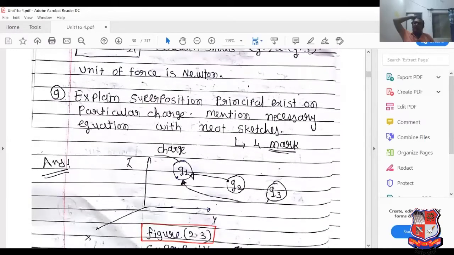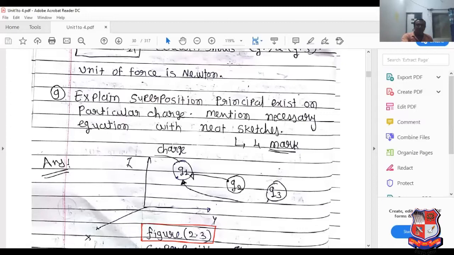Now see, explain the superposition principle on a particular charge. Mention the necessary equation with sketches. Superposition principle means what? It can be applied for more than one charge. If more than one charge is present in the system, at that time the superposition principle can be used.